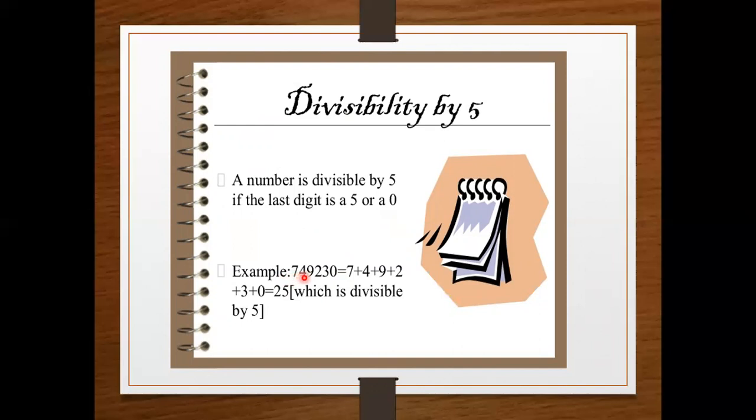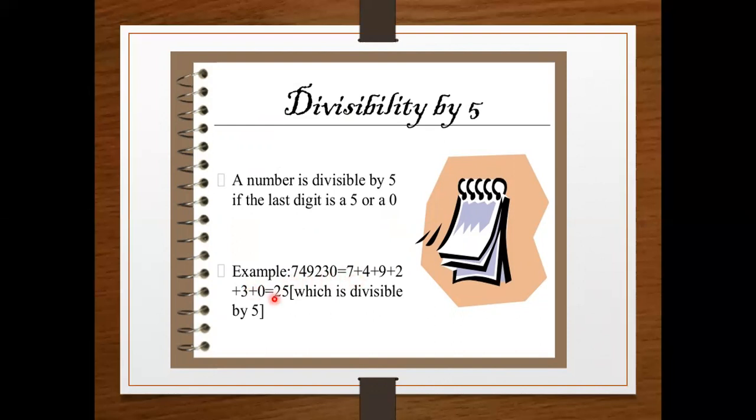So here is the example: 749230. First we add all the digits. When we add all the digits, we get the answer 25.